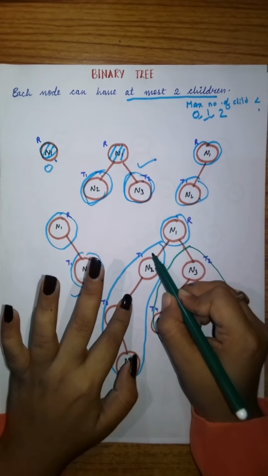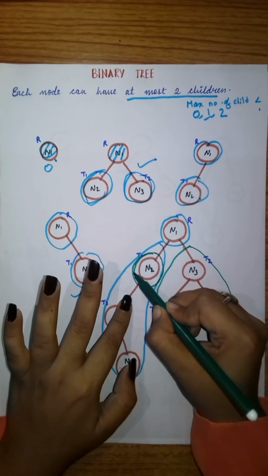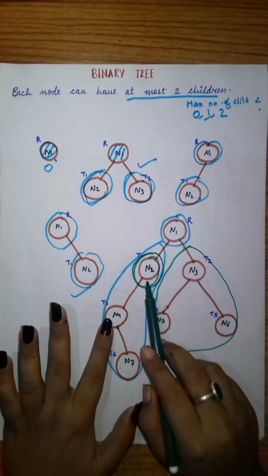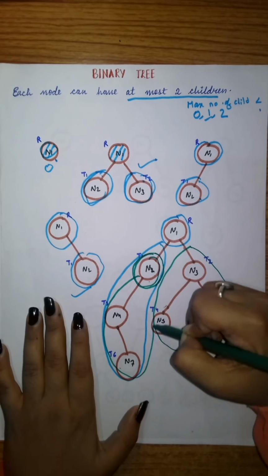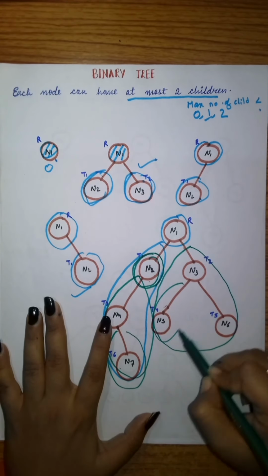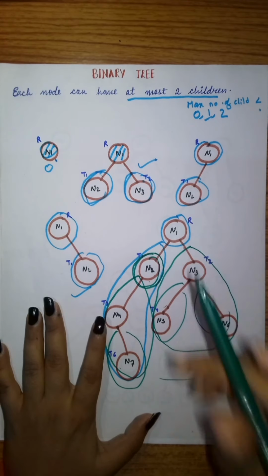Now consider this as a root. Is it a binary tree or not? How can we check? It has only one subtree, so it is also a binary tree. Coming to this, it also has one. So these all are binary trees.